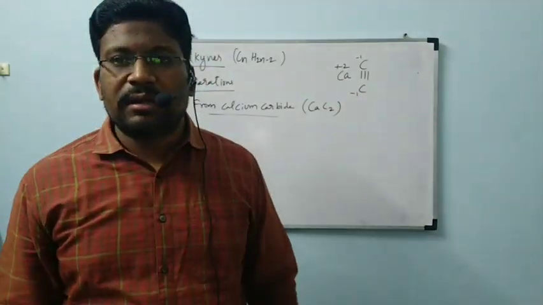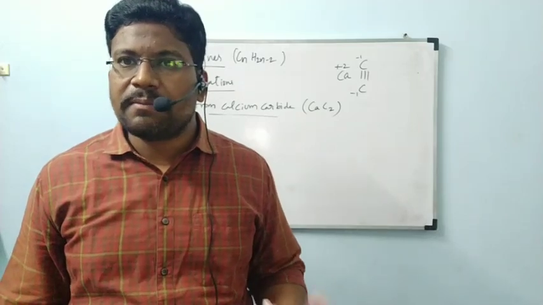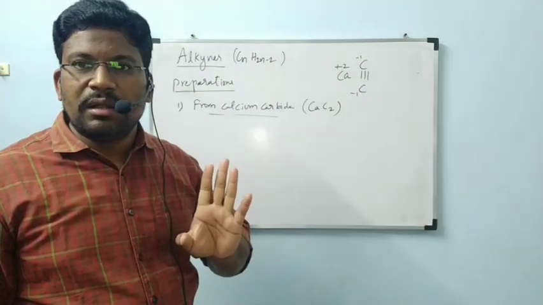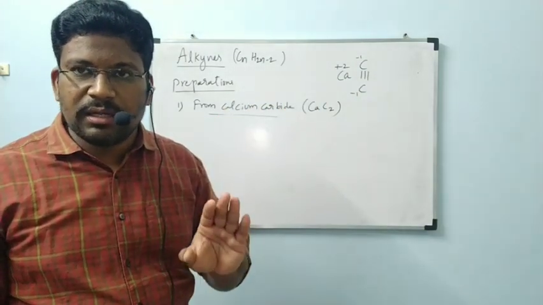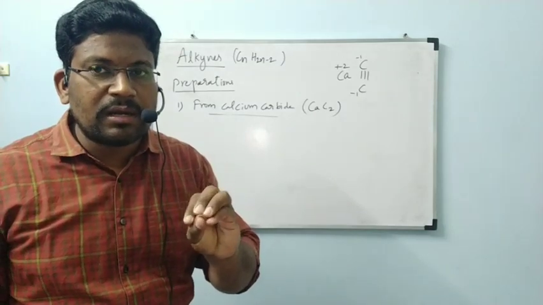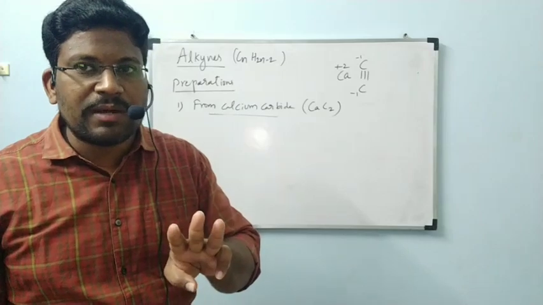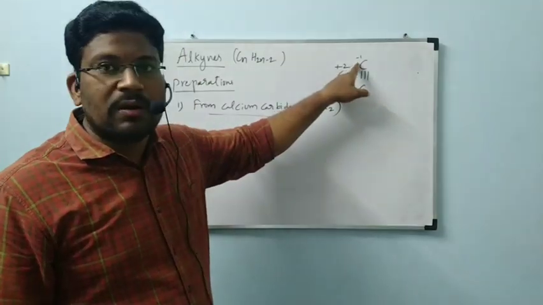What is the metal? Calcium. So the name of this compound is calcium carbide. Only one negative charge, ma. Carbon will not be involved in all 4 ionic bonds, but it can be involved in 3 covalent bonds and 1 ionic bond.